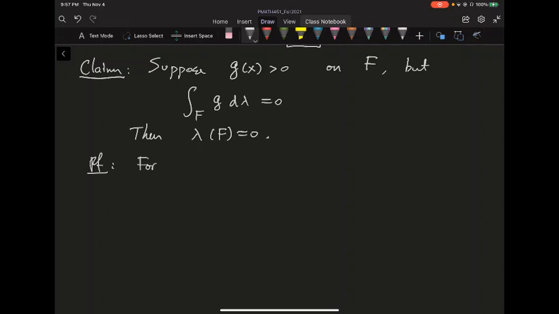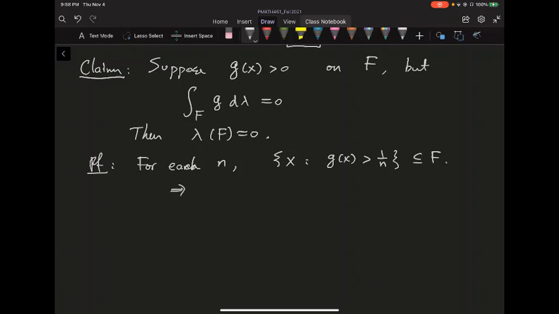So for each n, because g of x is greater than 0, you consider all the x where g of x is greater than 1 over n. That's going to be contained in F. And this set cannot have a non-zero measure, because if it has a non-zero measure, then you define 1 over n times the characteristic function, and that's a simple function smaller than or equal to g, which will contradict the integral being equal to 0.